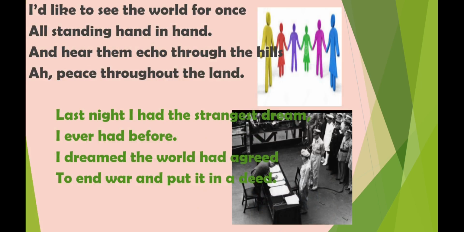And hear them echo through the hills. Peace throughout the land. See, he wishes to hear the message that there is peace all over the land. He wishes to hear that. And this next line, peace throughout the land, reveals it. And the day he gets to hear this message, he will be content, he will be satisfied. All right, so this is what he wants.